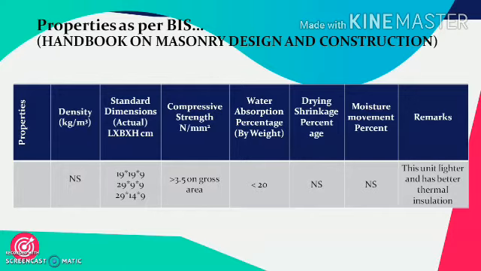The drying shrinkage and moisture movement in this case are also not mentioned. And this unit, being lighter and once again having better thermal insulation, can be used in a structure where thermal insulation is very important.